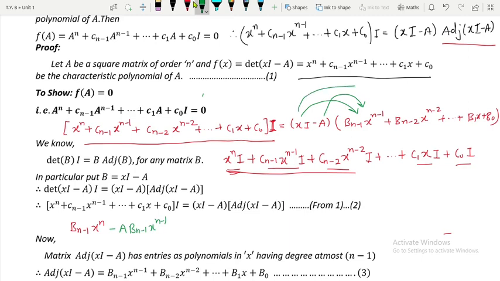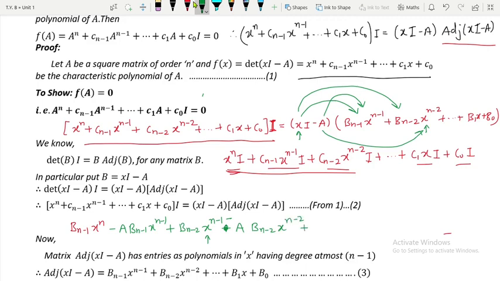Now this xI with this term, so it will be plus B_{n-2} x^(n-1). Over here the power of x is n minus 2, and here I have written n minus 1, so one power will be raised due to this x. Now next, I will multiply A with B_{n-2} x^(n-2), so it will be minus A B_{n-2} x^(n-2), and this will be continued.